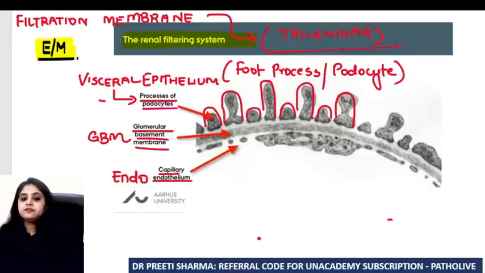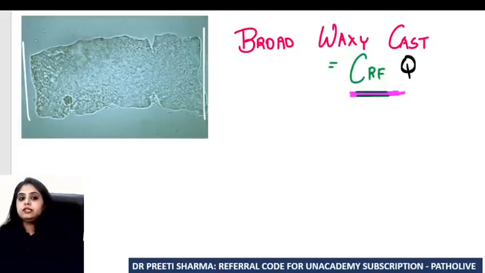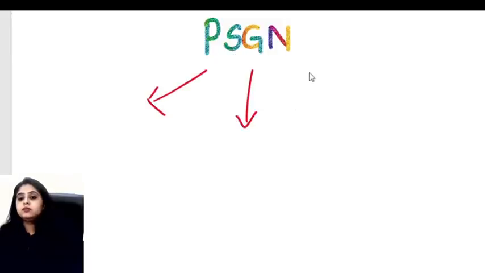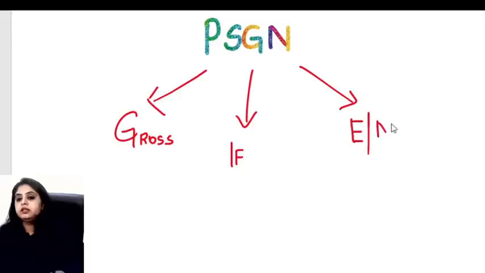So the first nephritic syndrome that I'm going to ask you in the kidney is going to be the most common one in children. I think the nephritic syndrome in children is going to be post-streptococcal glomerulonephritis. There are 3 pictures that you get in post-streptococcal glomerulonephritis. First you get the gross picture, then you get the immunofluorescence, and then you get the electron microscopy. But the gross picture I think we've already studied.